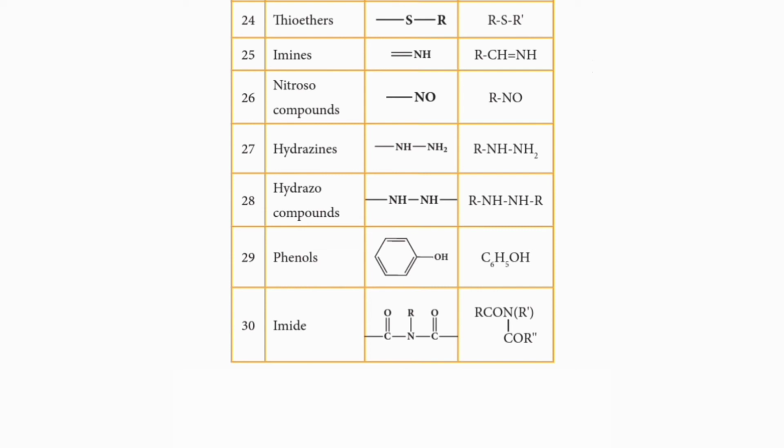Here for phenols, the functional group is aromatic OH, given here as the phenol structure. And the general formula is not correctly given here, simply given as C6H5OH.